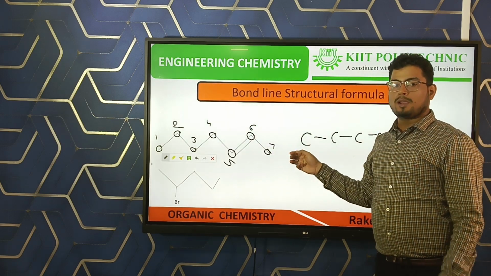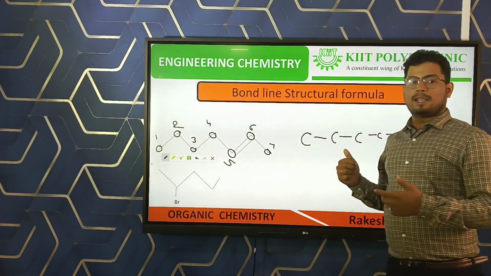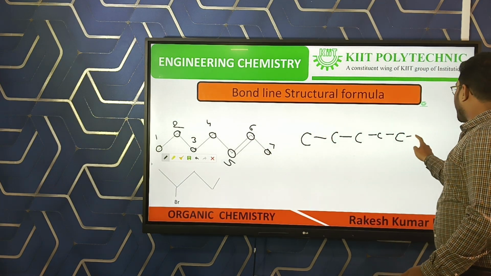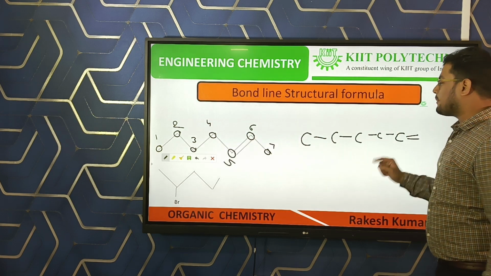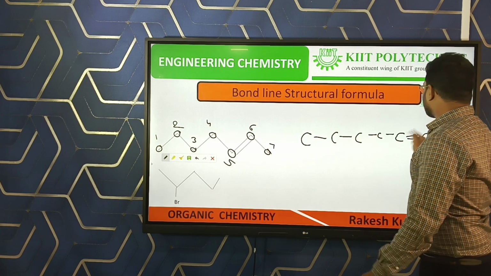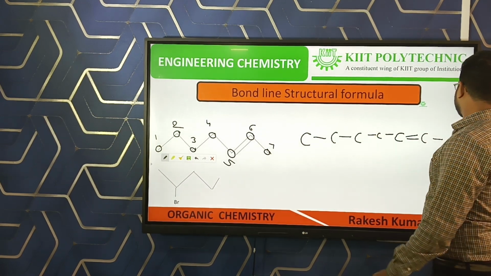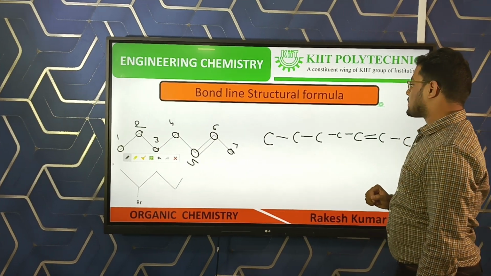In the previous step we said that 2 parallel lines mean a double bond, so there is a double bond between two carbons. So carbon number 5 and carbon number 6 have a double bond. Then between carbon number 6 and carbon number 7 there is another single bond.